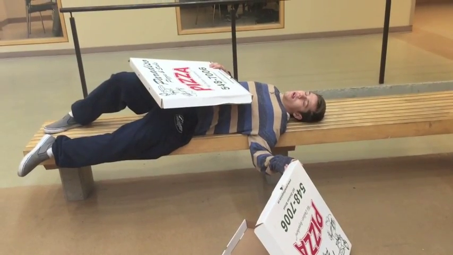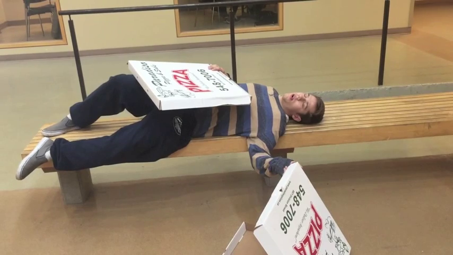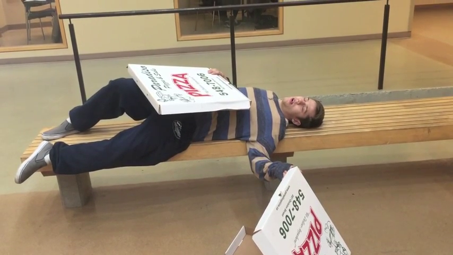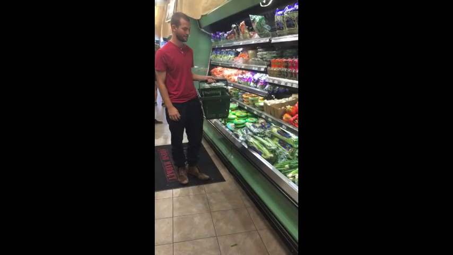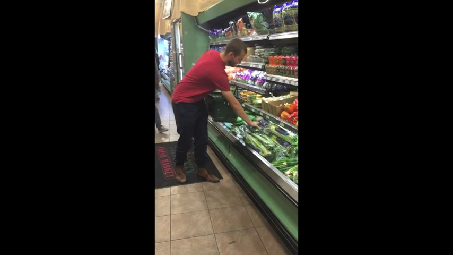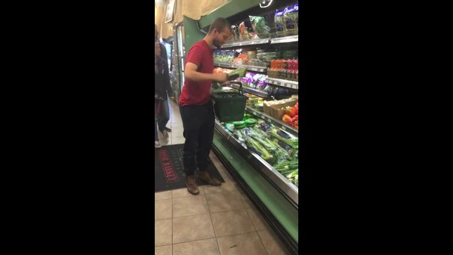Controllable risk factors for diabetes include poor diet and lack of physical activity. An unhealthy diet consists of high carb, high sodium, and high cholesterol foods. Eating at regular times helps to control your body's blood glucose.